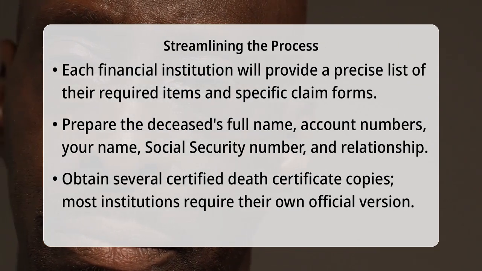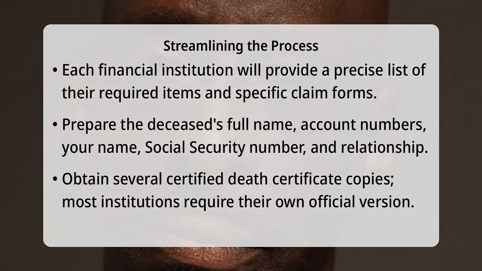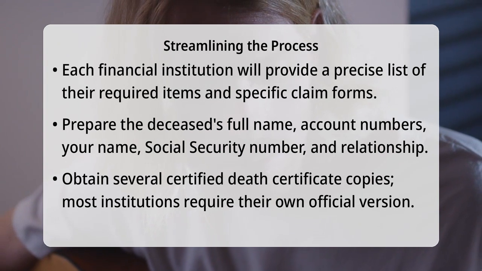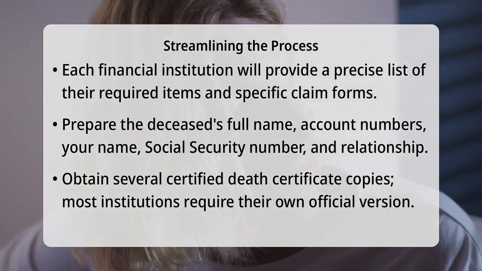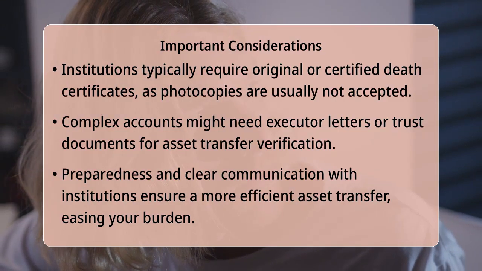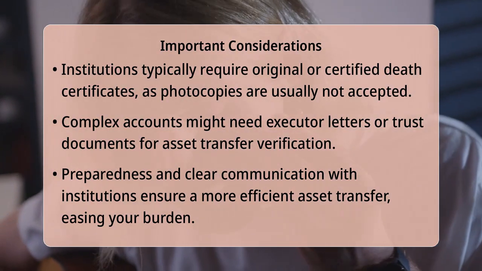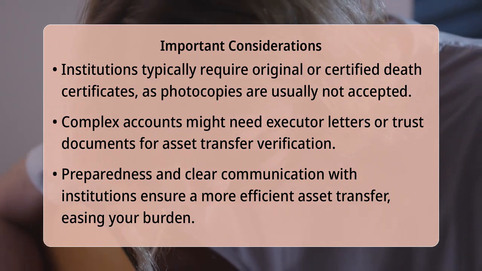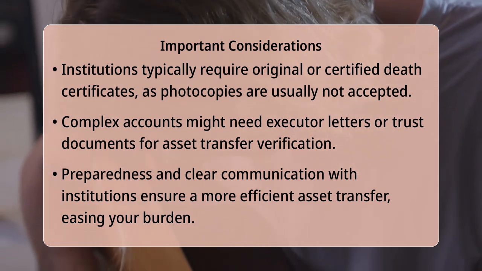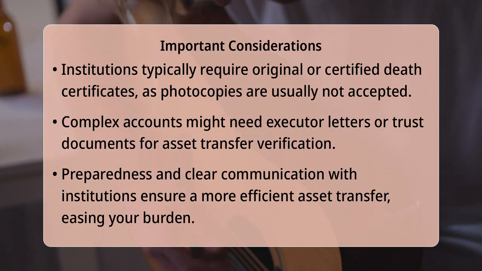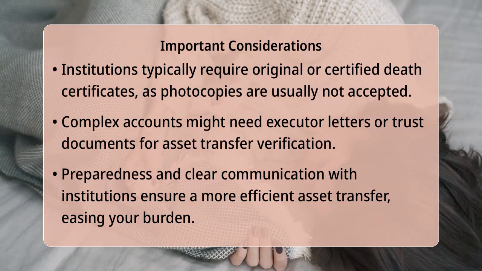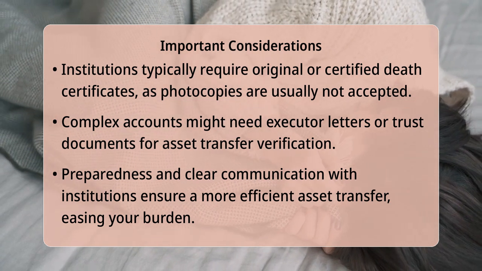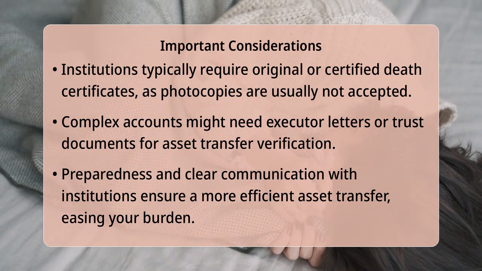Beyond the basics, some accounts, particularly more complex investment or retirement accounts, might necessitate additional supporting documentation. This could include a letter from the executor of the estate, if one has been appointed, or relevant trust documents if the assets were held within a trust structure. It is always wise to specifically inquire about any additional unique forms they might require. Also, be aware that if a beneficiary is a minor, the process becomes more intricate, often requiring the involvement of a legal guardian or the formal establishment of a trust to manage the funds until the minor reaches legal age.